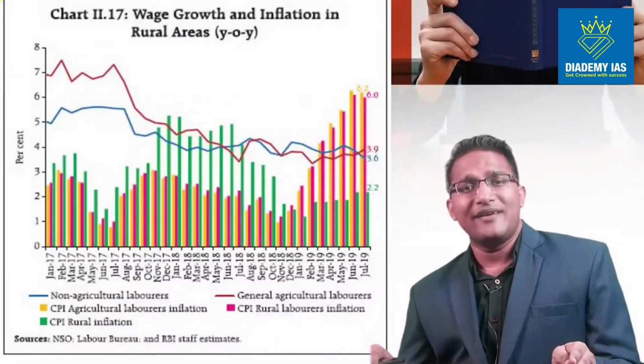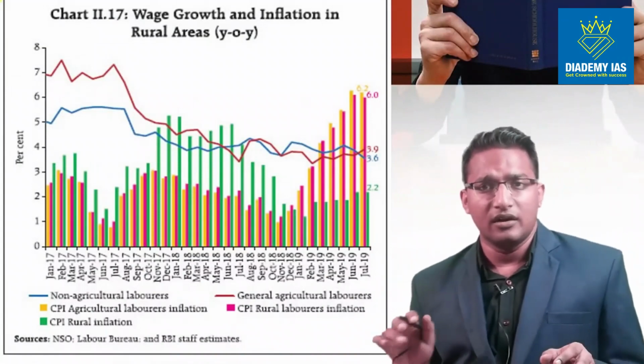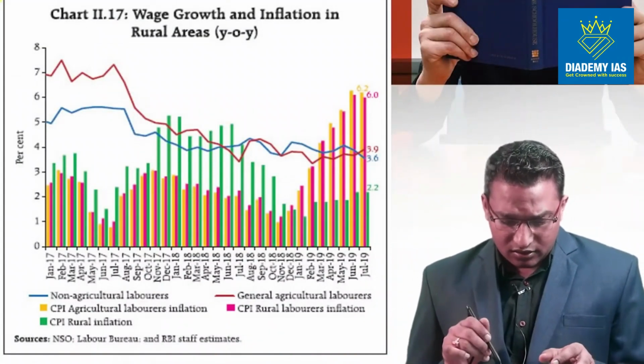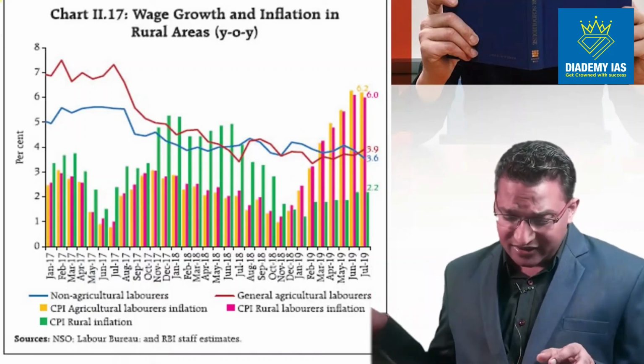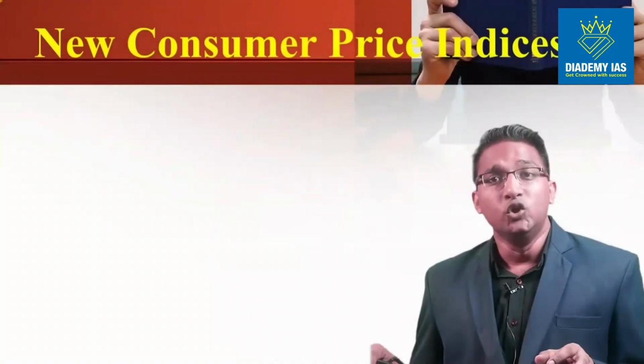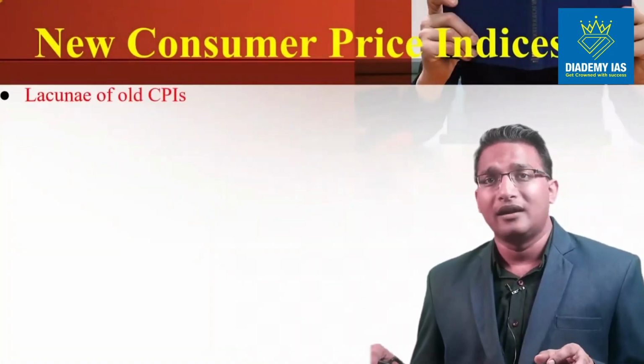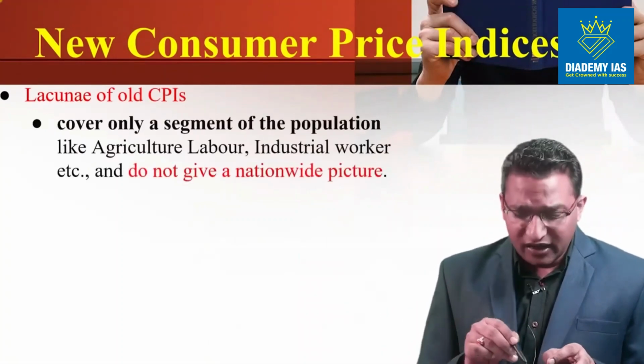This is a graph indicating inflation figures of different segments of population, the price indexes, but this is not important. You can ignore that. New consumer price indices. So why new indices? The old indices were only for the working people.